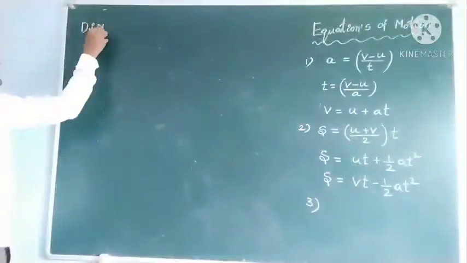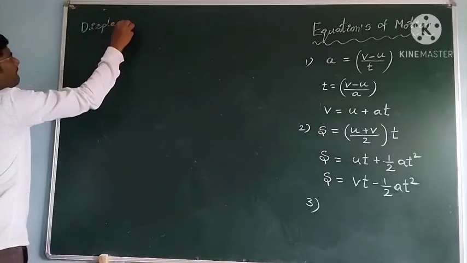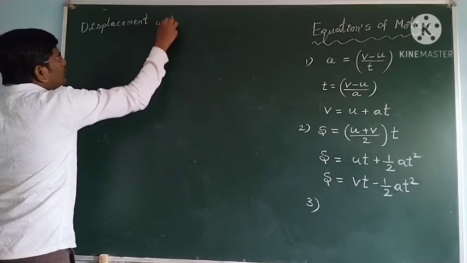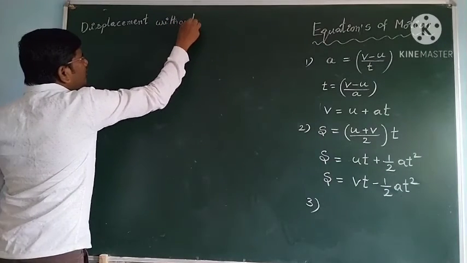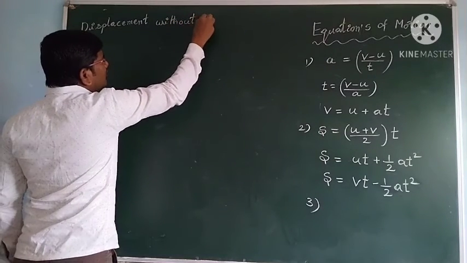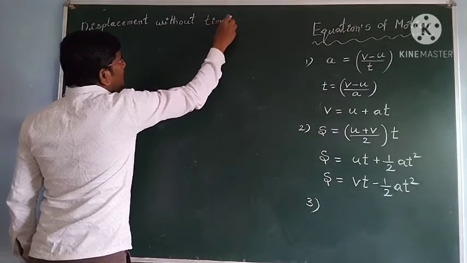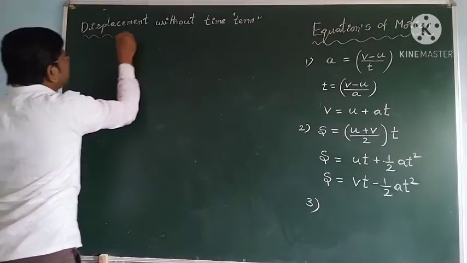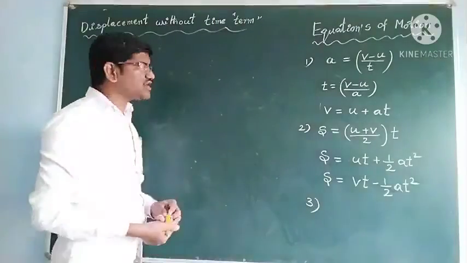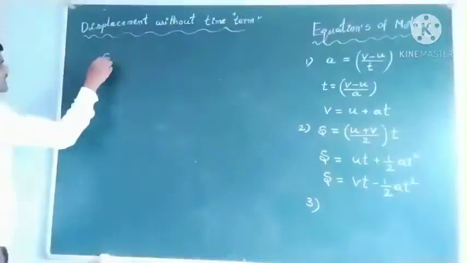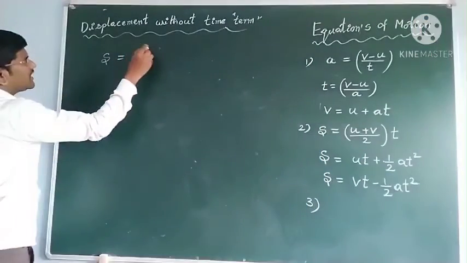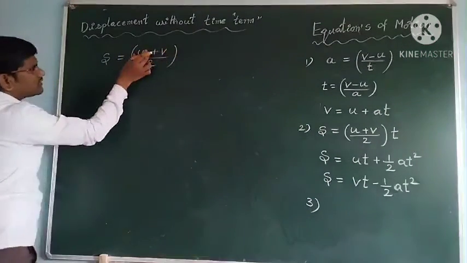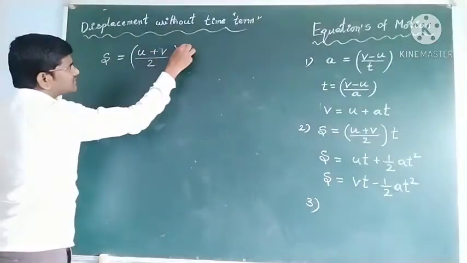Displacement without the time term. Okay, students, in our consideration, the object has covered displacement s with initial velocity u and it has become v after how much time? t seconds.